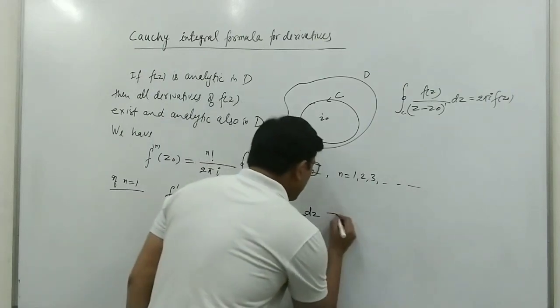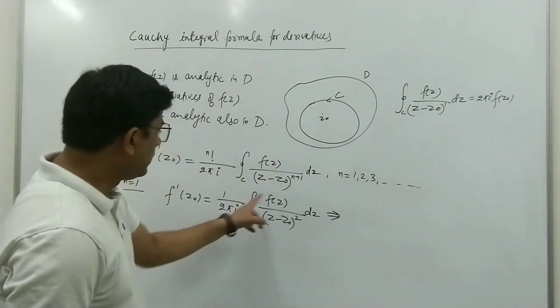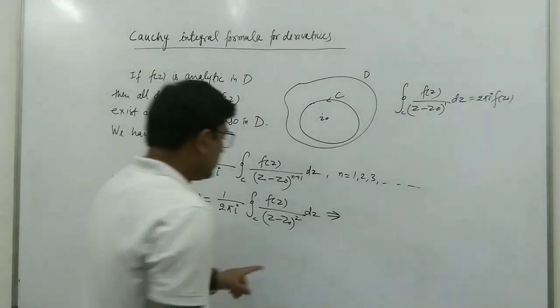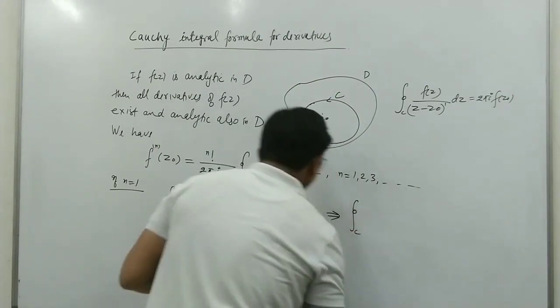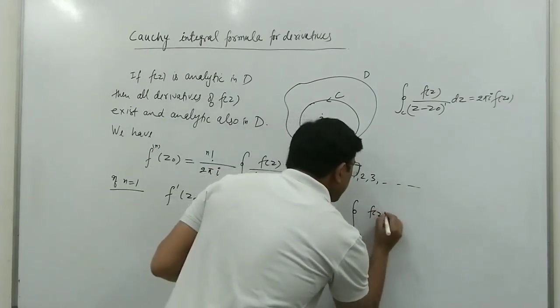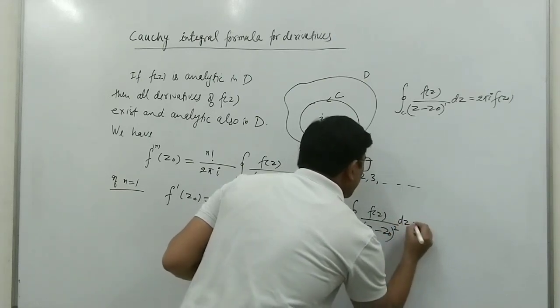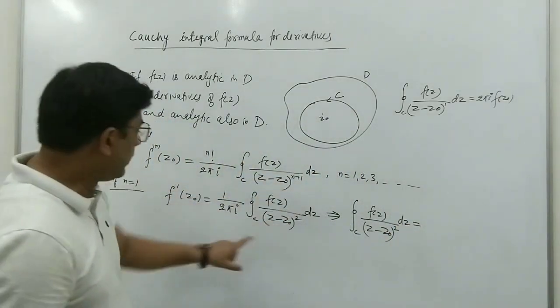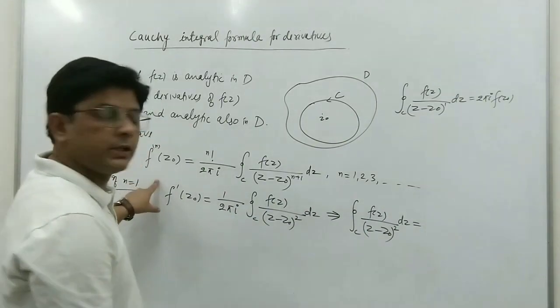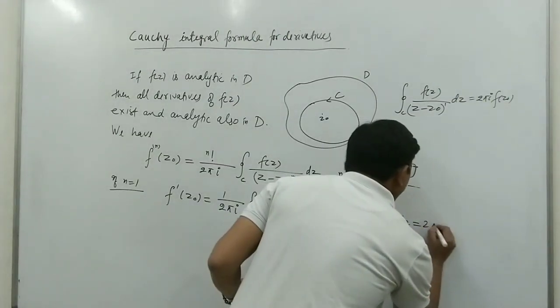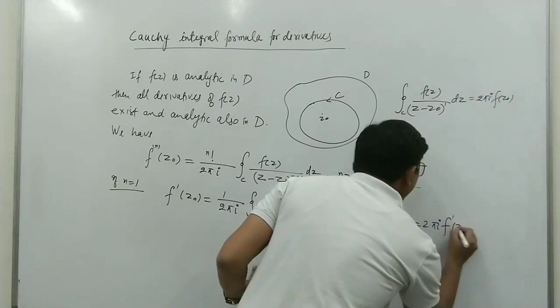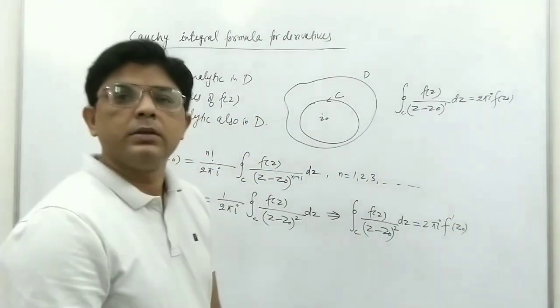We can also use this formula to find the integral of f(z) upon z minus z0 squared dz. This integral is equal to 2 pi i f dash at z0.